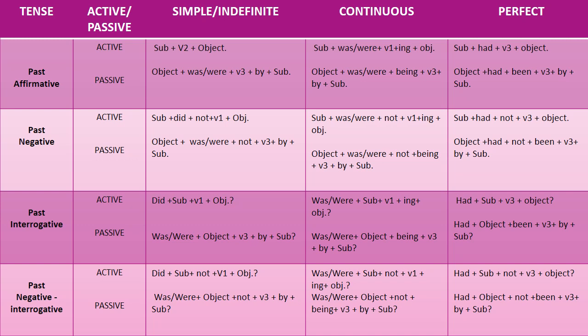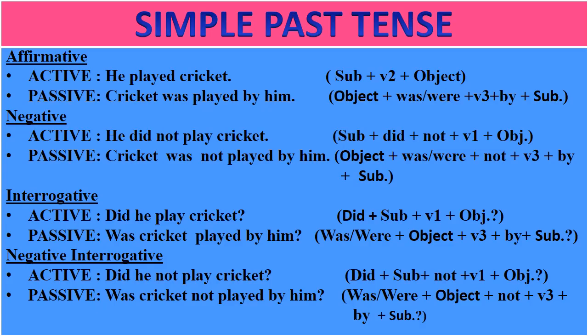What you can do is take a printout of this table and just paste it in front of your study table. And every now and then just look at it and you will be able to learn the rules very well. Now in the next slide, we will learn how to convert the sentences into passive. First, let us see simple past tense.